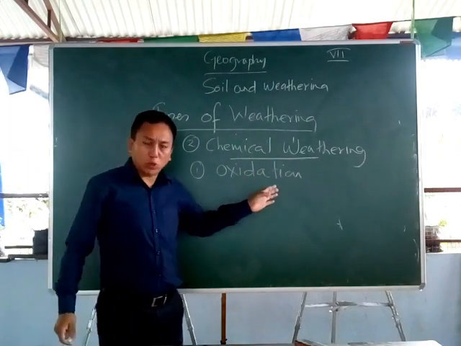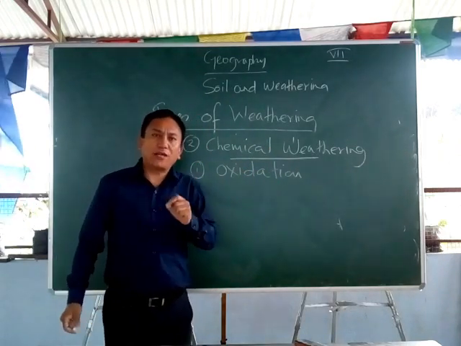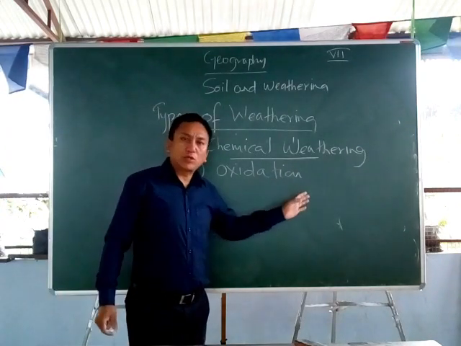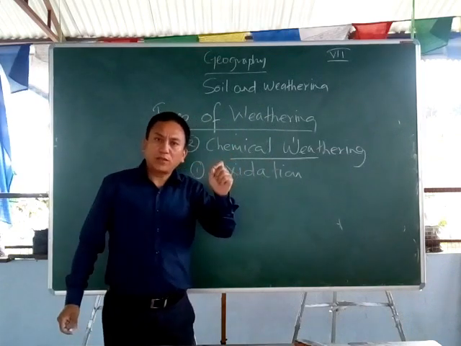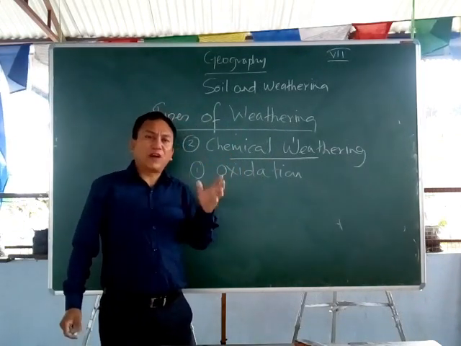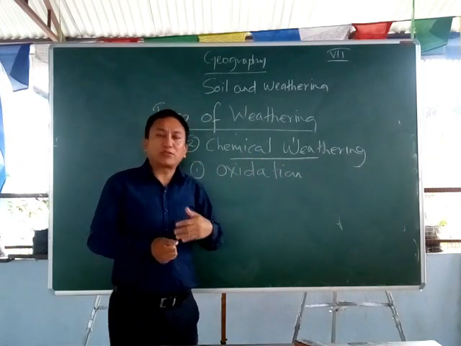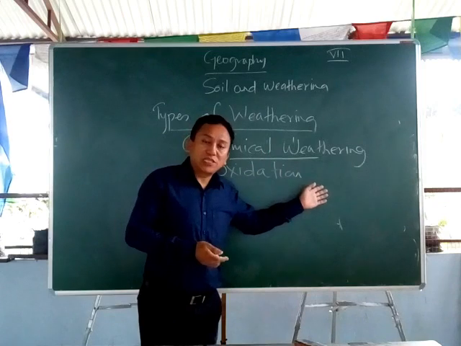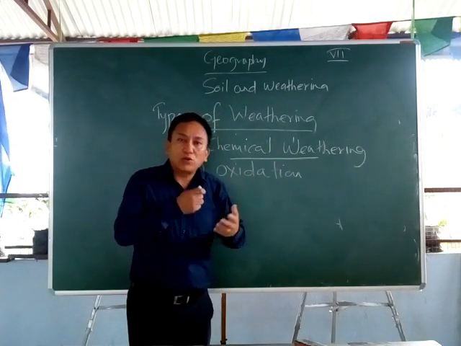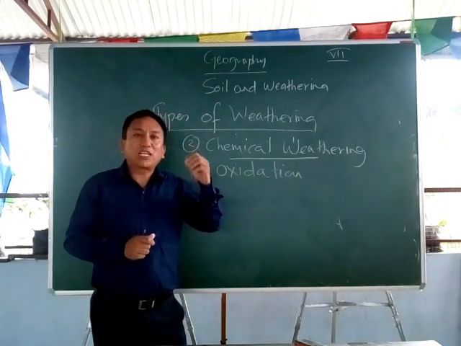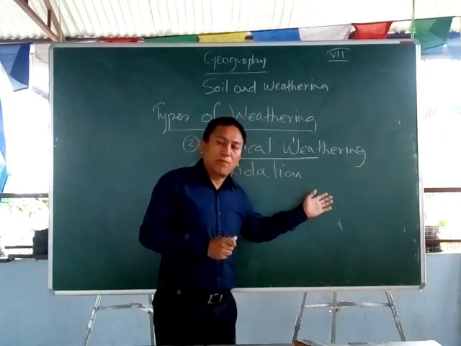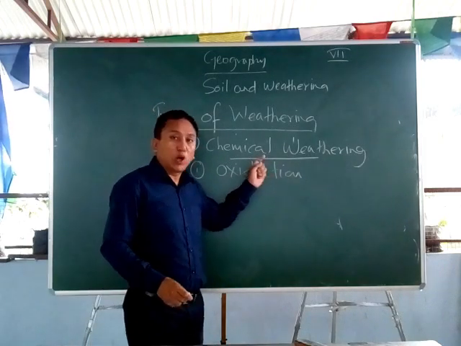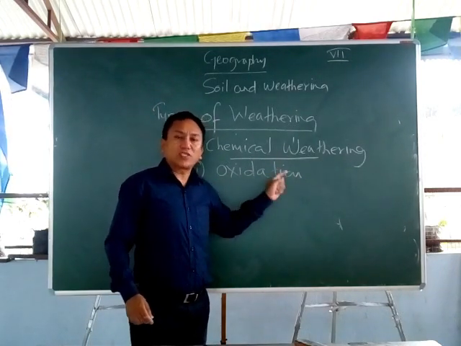Same thing happens here with the rocks also. We know that some rocks have iron in them. So when these rocks, which have minerals like iron in them, come in contact with the rainwater and oxygen of the atmosphere, of the environment, what happens? A chemical reaction takes place whereby the rainwater along with the oxygen mixes with the iron present in the rocks, and the rock starts to rust, and ultimately the rusting breaks down the rocks. This is how the process called oxidation takes place, whereby the rocks are broken down.